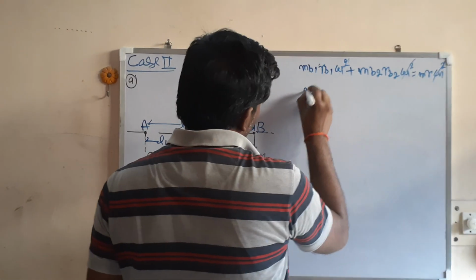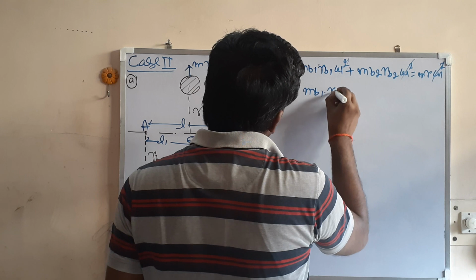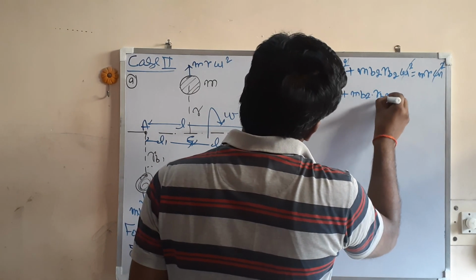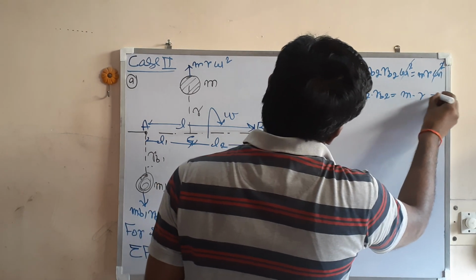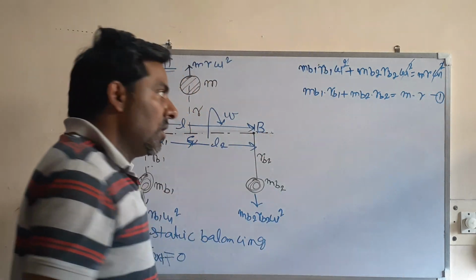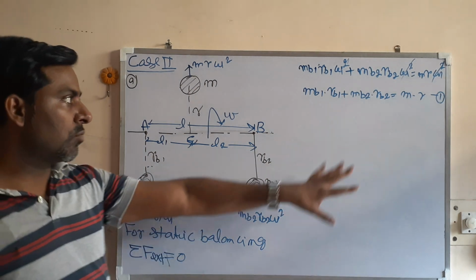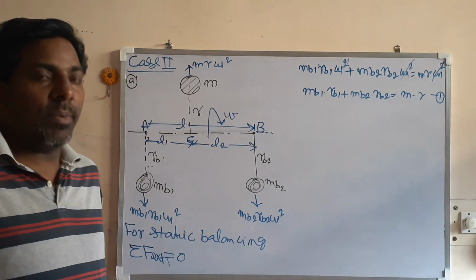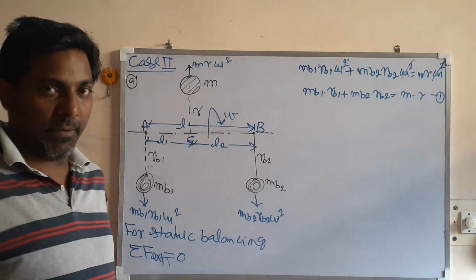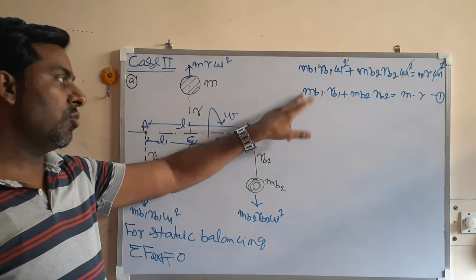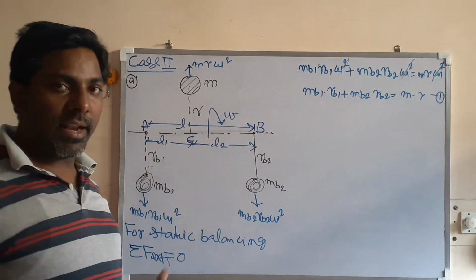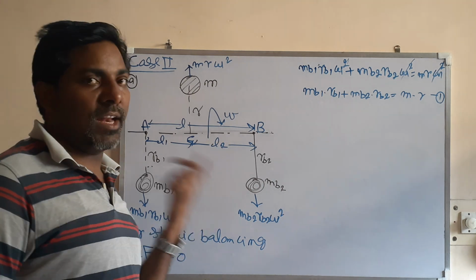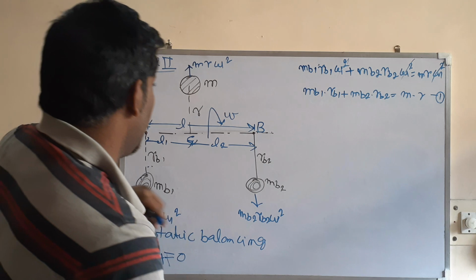Then what we get is mb1 rb1 plus mb2 rb2 is equal to m into r. This is condition 1, or equation 1. If this equation is satisfied, then the system will be in static equilibrium, that is, static balancing. Okay, now let us see the case of dynamic balancing.